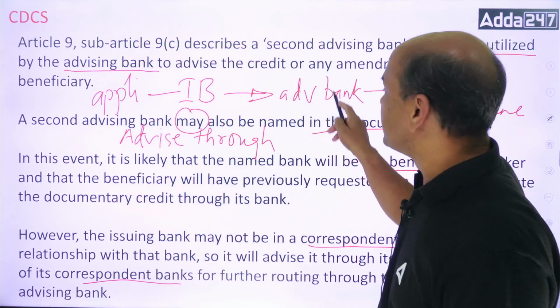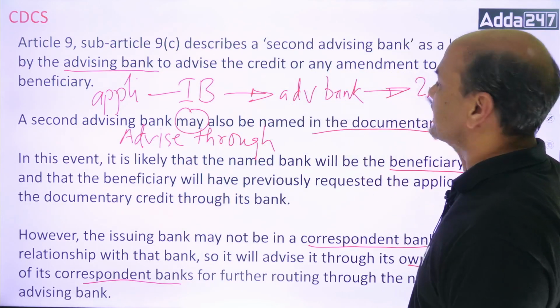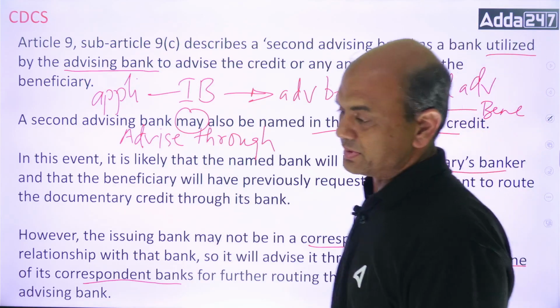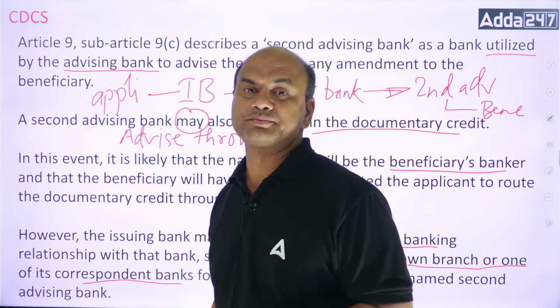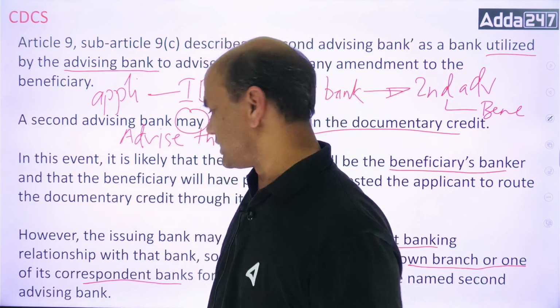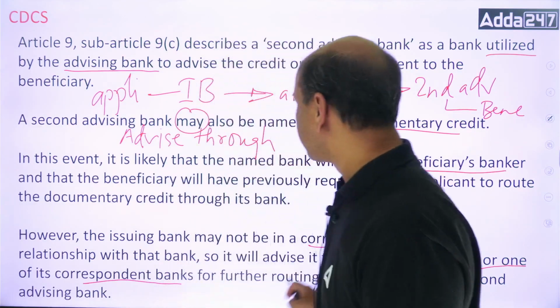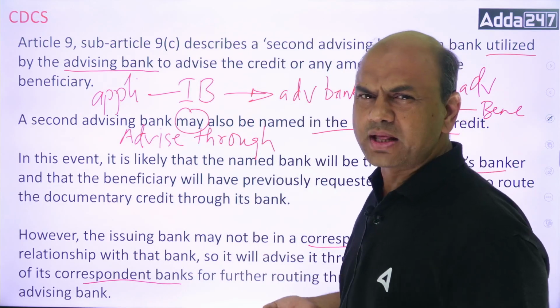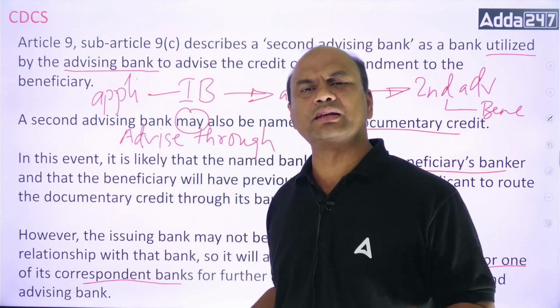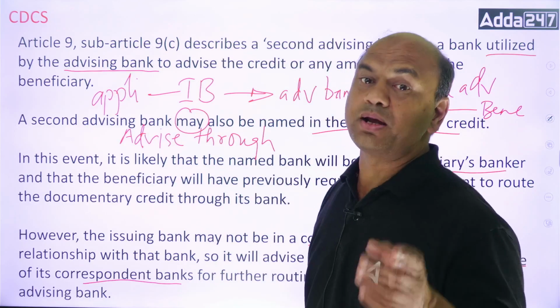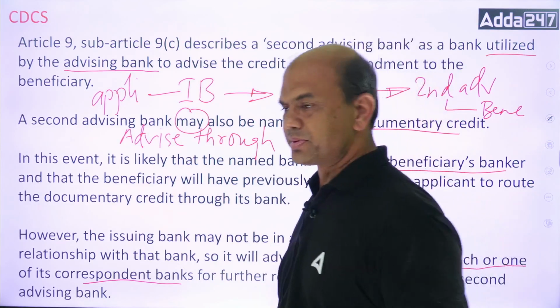So this branch will pass the LC through to the second advising bank. One question arises, but first, are you clear on this? Why isn't the issuing bank directly using the second advising bank rather than bringing in some XYZ bank in between? Because it might not have the direct relationship.